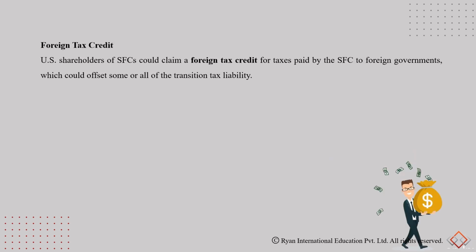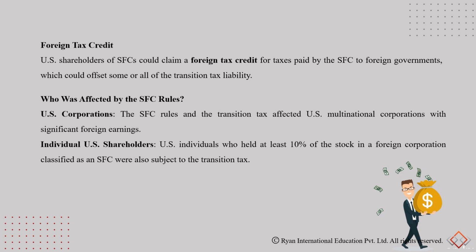The US shareholders of an SFC could claim foreign tax credit for taxes paid by the SFC to foreign governments, which could offset some of their transition tax liability. Now, who were the people affected by the SFC rules? Certain US corporations were affected: SFC rules and transition tax affected US multinational corporations with significant foreign earnings. It also affected certain individuals who are US shareholders.